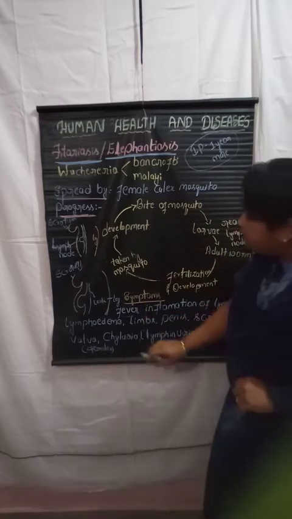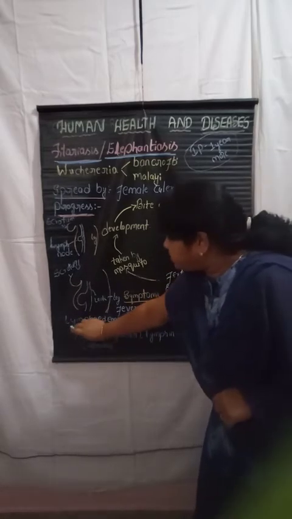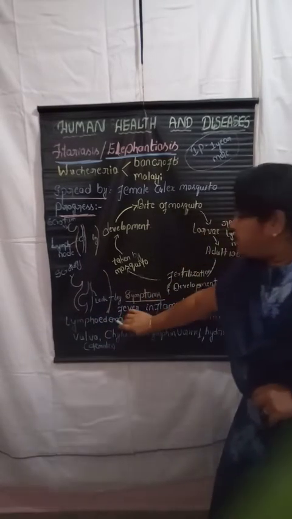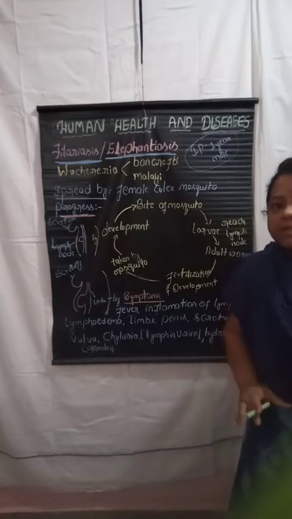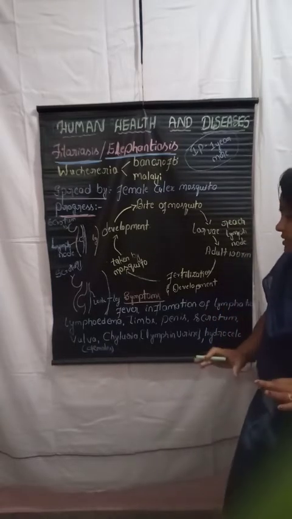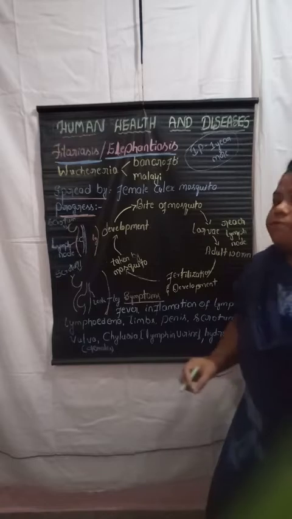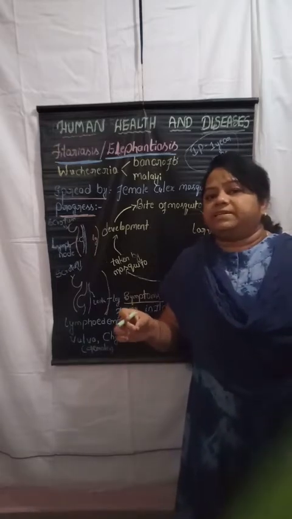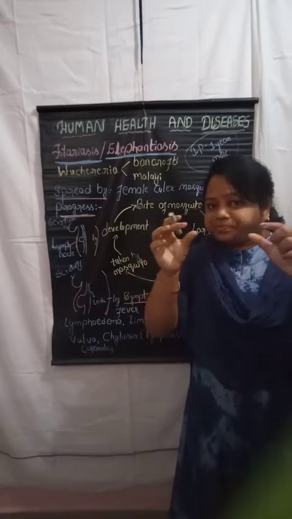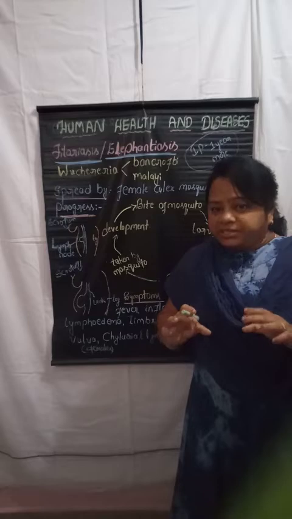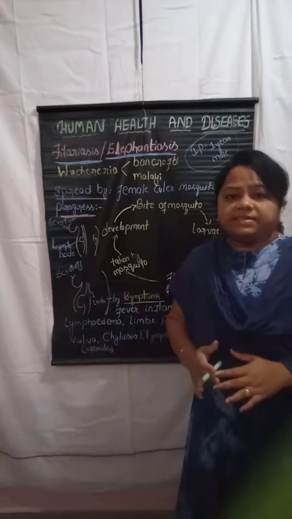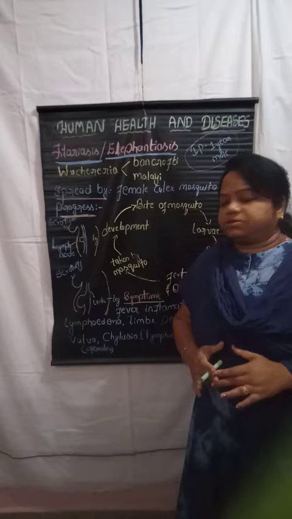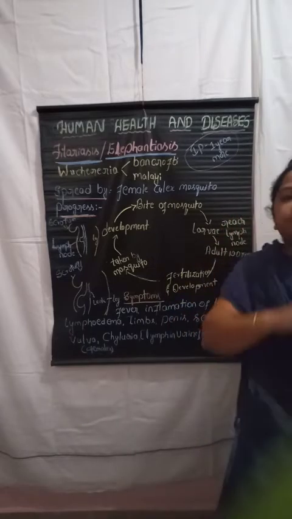Another term, the medical term, is lymphedema. So lymphedema is nothing but the leakage of lymphatic fluid into the surrounding organs, so that there is an increase in the size of those organs. Where will it be affected?